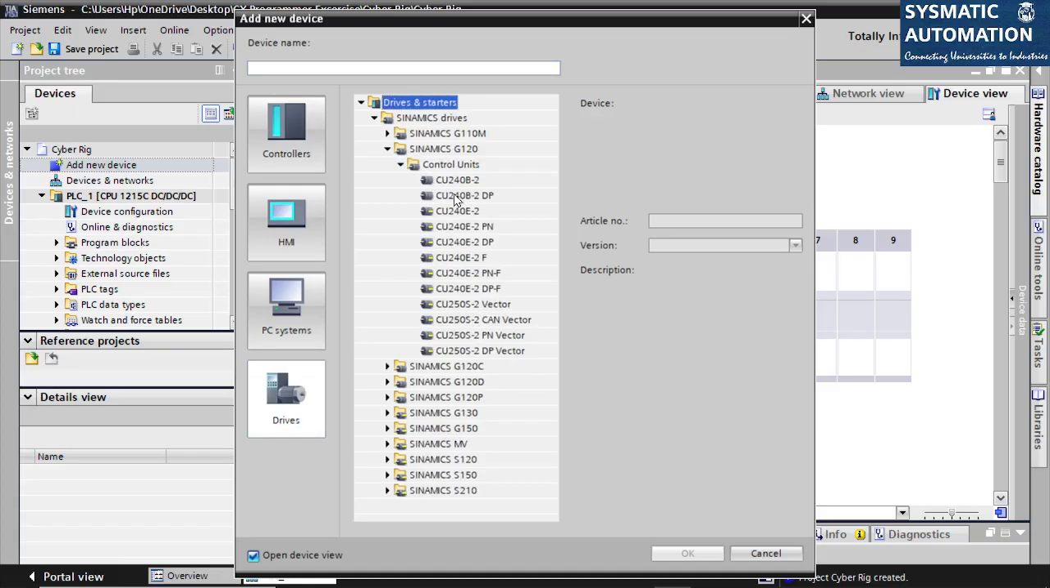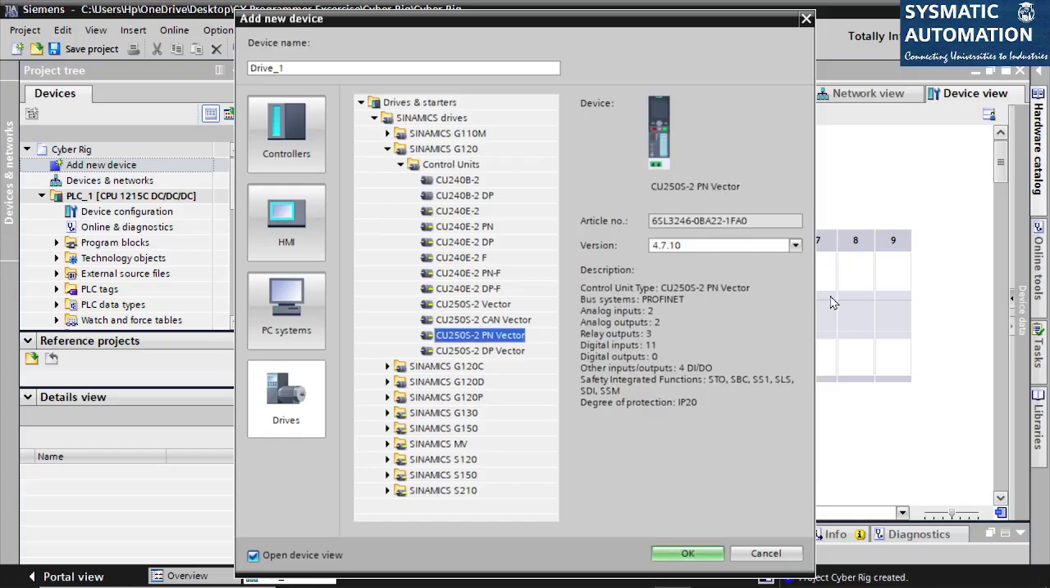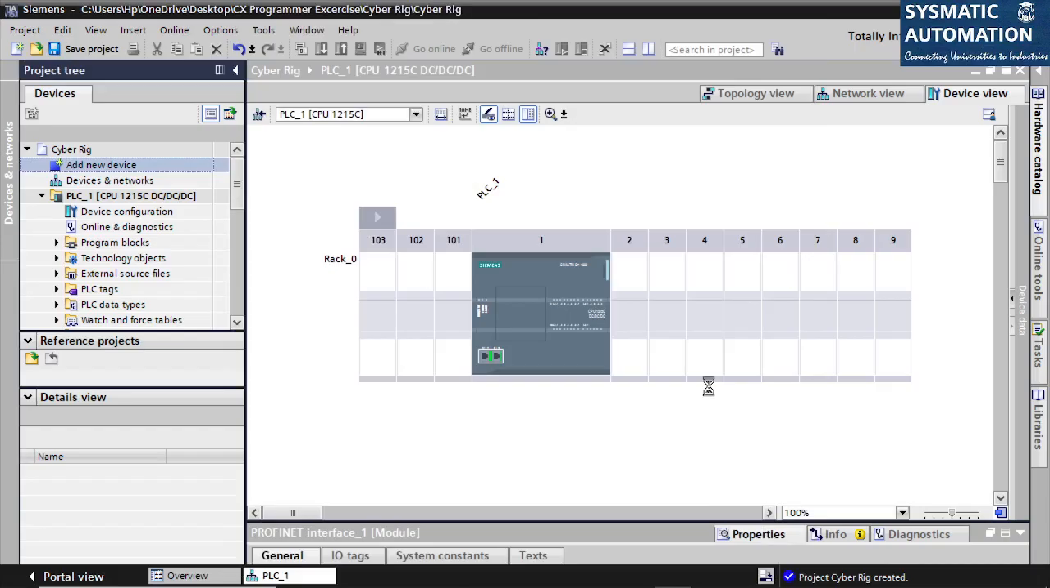So there are different types of control units. The one we used in our demo session was CU250S-2 PN vector. PN stands for Profinet. So I will use this. The version used was 4.7.1. The one we have in our training center is 4.7. So I will say OK for this.